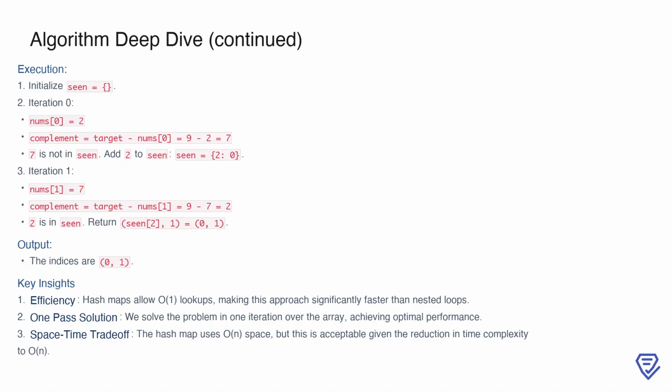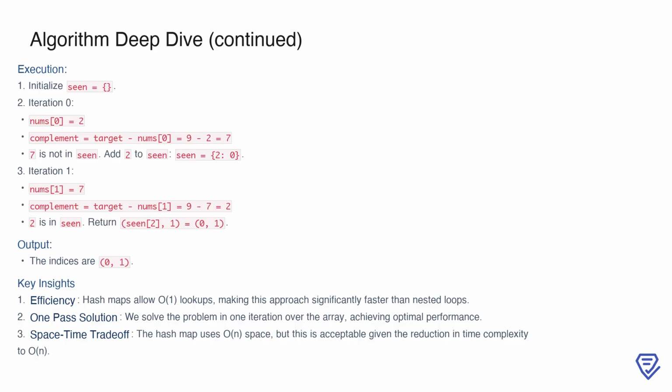Let's see how the optimized solution works with an example. Suppose the input array is nums equals 2, 7, 11, 15, and the target is 9. We start with an empty hash map. On the first iteration, we look at the number 2. The complement is 7, which is not in the hash map, so we add 2 with its index to the hash map. On the second iteration, we look at the number 7.